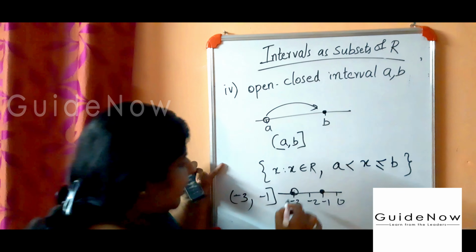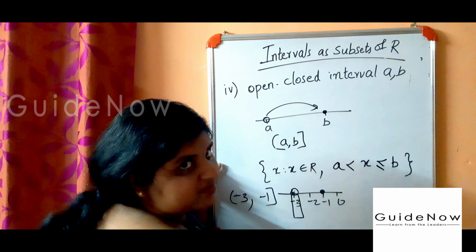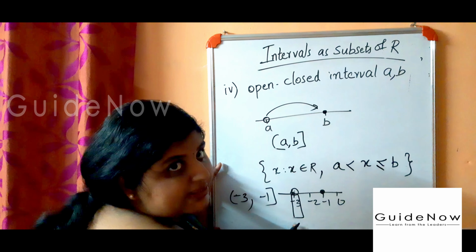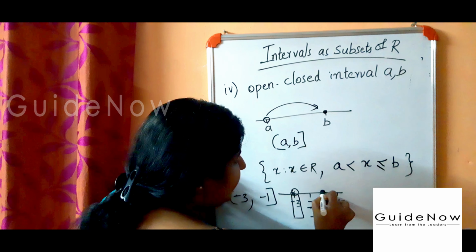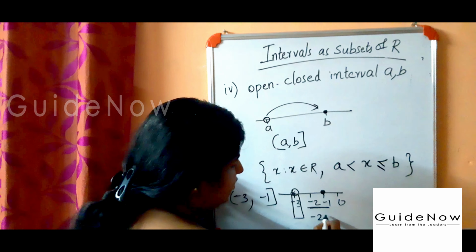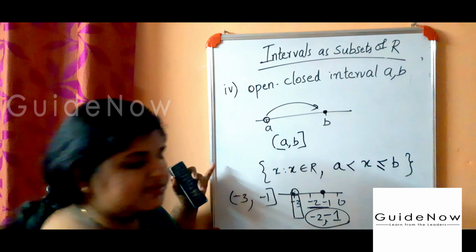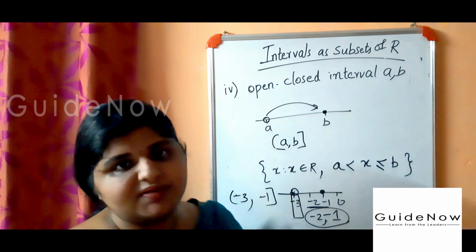So here -3 is not included. When we look at this, you know that -3 is not included. -2 is there, and -1 is included, the closed one. So these two are the numbers satisfying this interval condition.